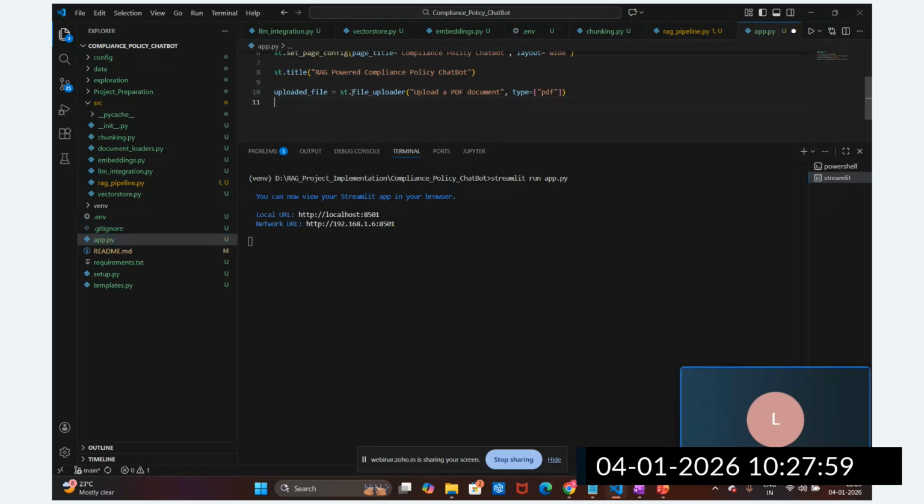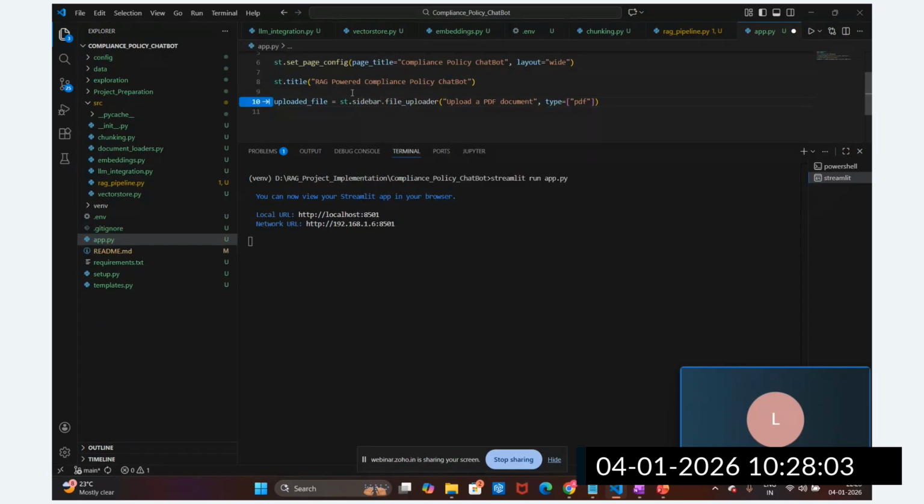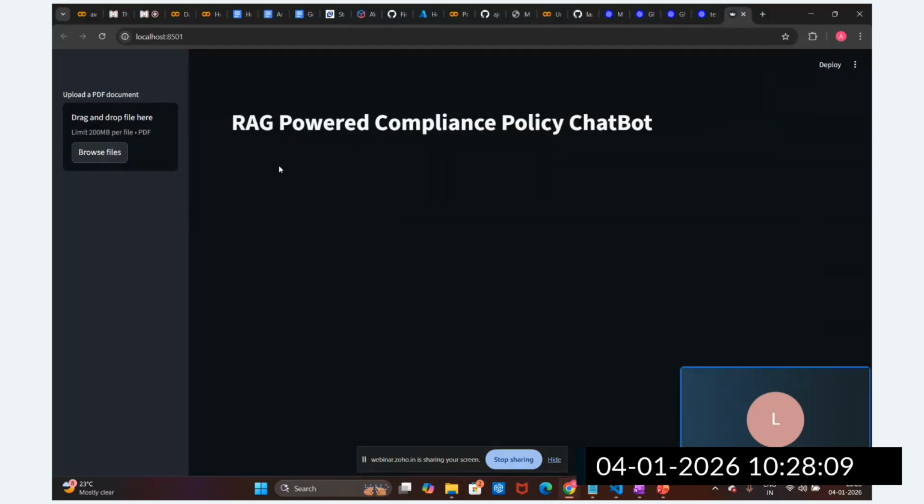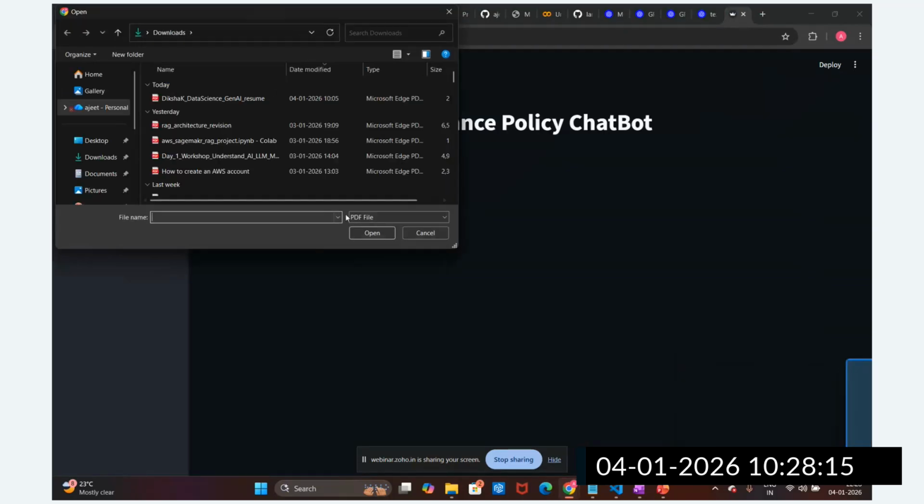Okay, st.sidebar. Okay, st.sidebar.file_uploader. Let me change this. Okay, I'm going to rerun. Now you can see this option initially was here in the front, right? But now I have given it in the sidebar.